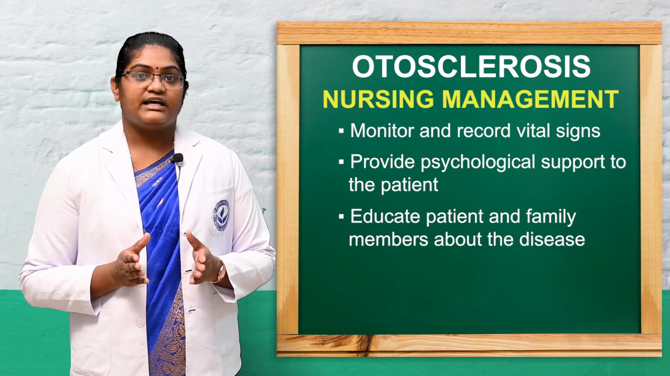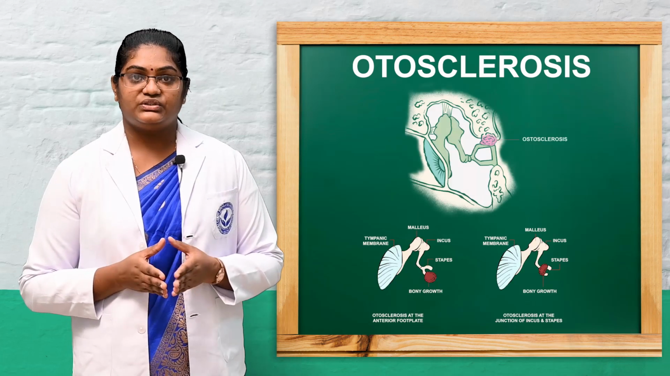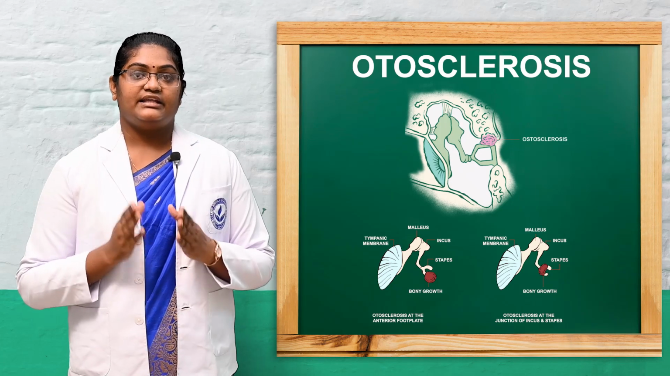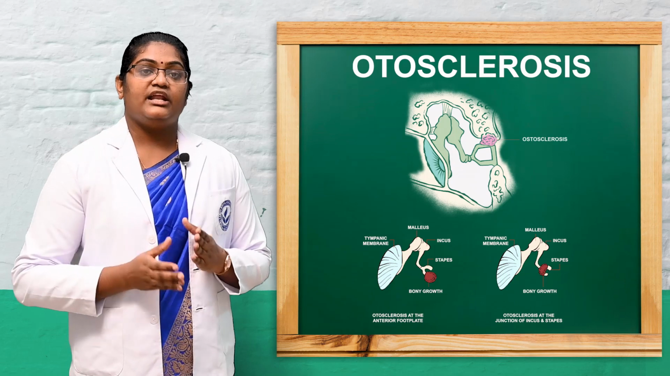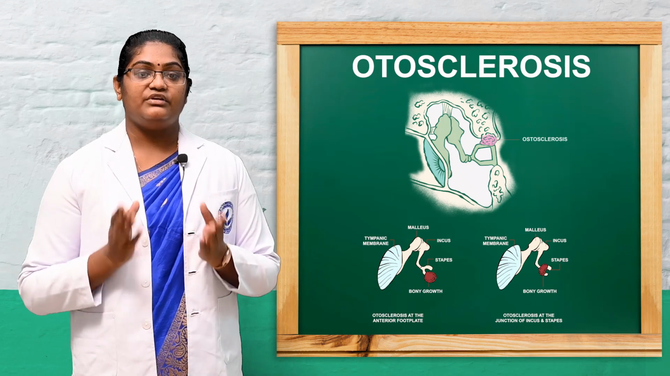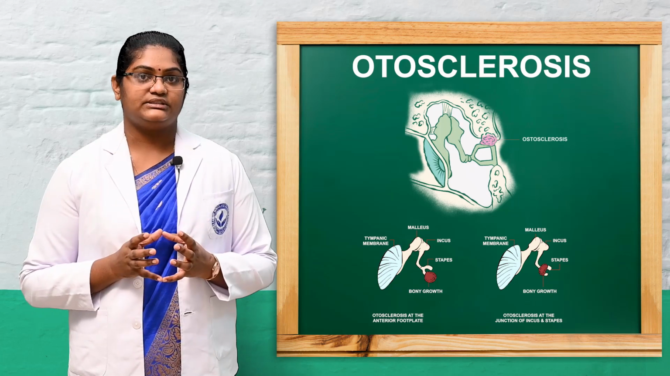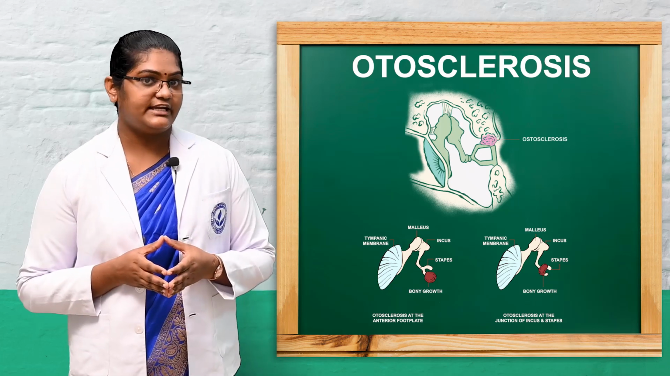So in today's class we discussed otosclerosis. Otosclerosis is a disease condition of the middle ear. There is hearing loss due to the inability to amplify sounds. So that is the condition of otosclerosis. Hope you all understand this condition.